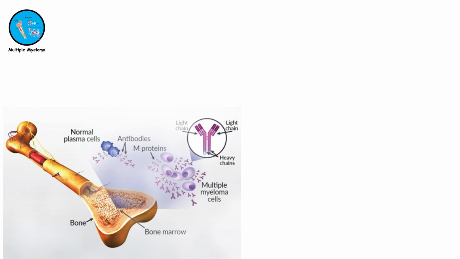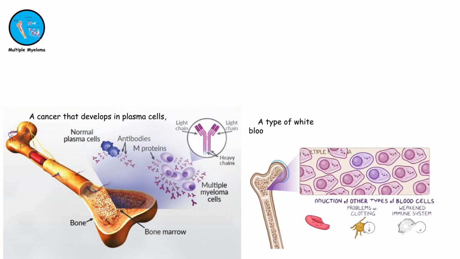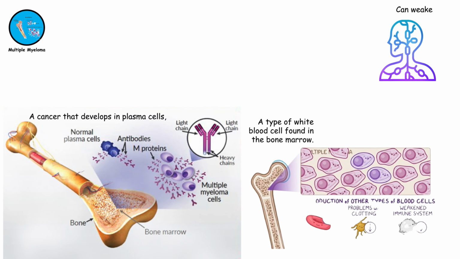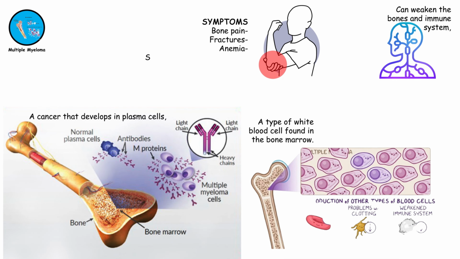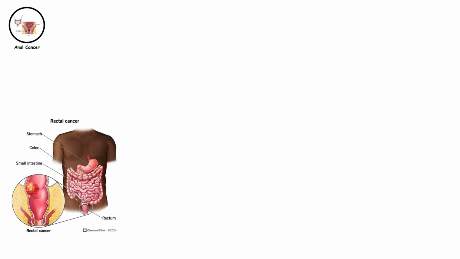Multiple myeloma. Multiple myeloma is a cancer that develops in plasma cells, a type of white blood cell found in the bone marrow. It can weaken the bones and immune system, leading to symptoms like bone pain, fractures, anemia, and susceptibility to infections.